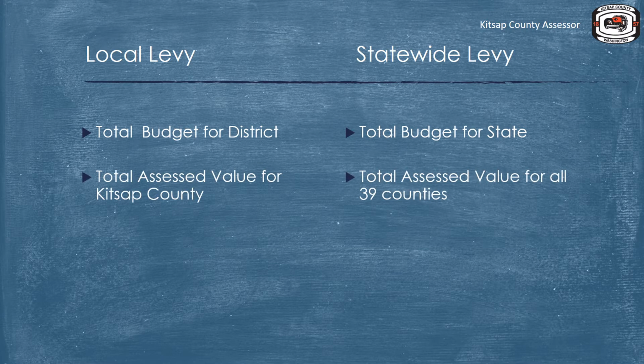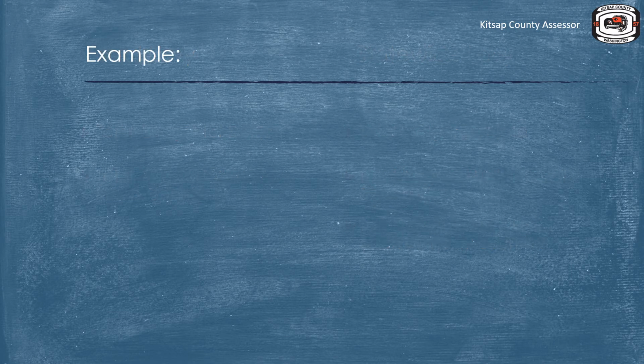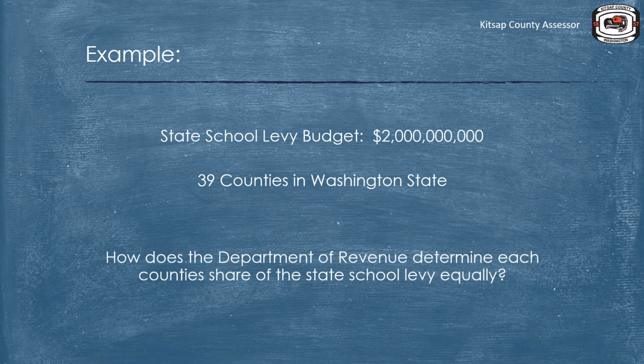The difference with a statewide levy is that there are multiple counties involved, and the total tax amount due for each county is different, depending on many factors. So let's say, for example, that the total budget for the state school levy is $2 billion. There are 39 counties in Washington state to collect from. How does the Department of Revenue determine each county's share of the state school levy equally?